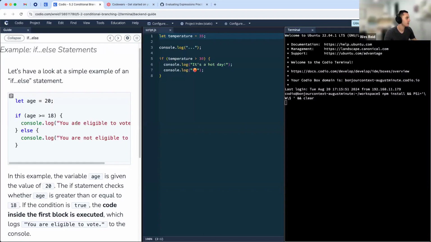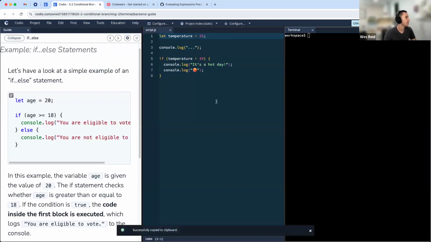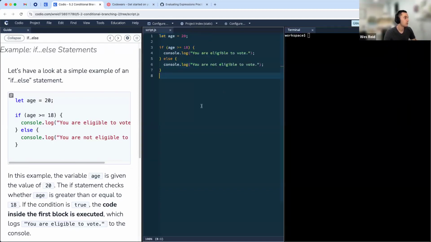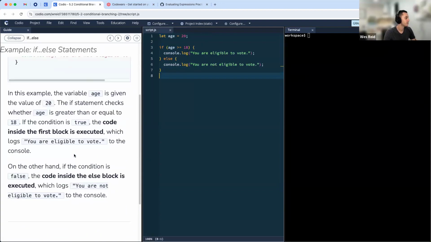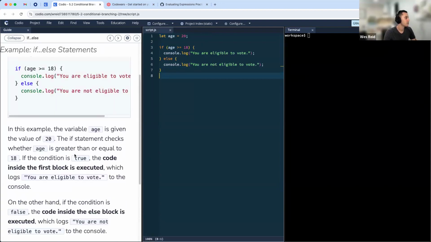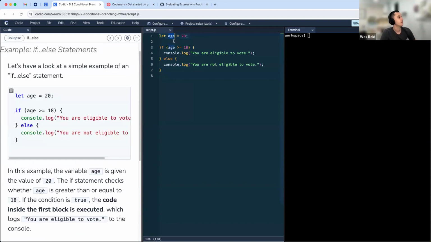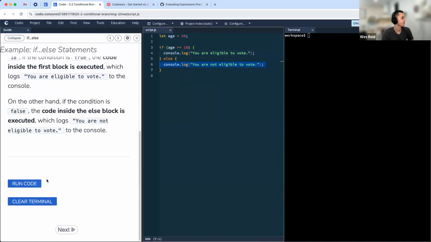Let's take a look at an example here. I'm going to copy this, overwrite what we have here. So we have an example here. A variable defined as the word age, that's set equal to 20. And then our conditional is checking if age is greater than or equal to 18, we're going to print out one statement. Otherwise, we're going to print out some other statement, right?